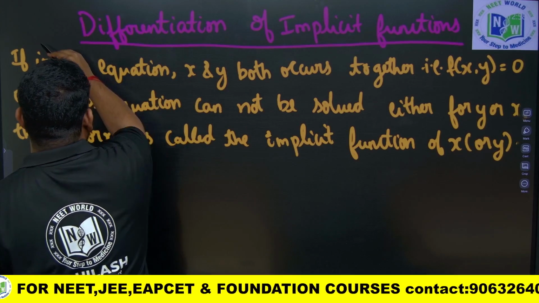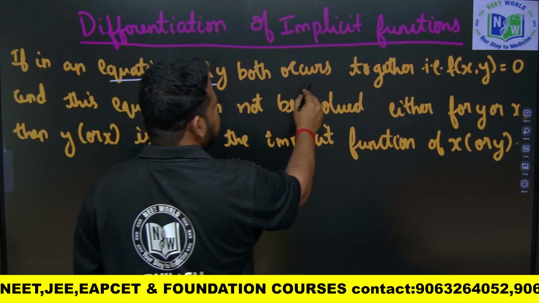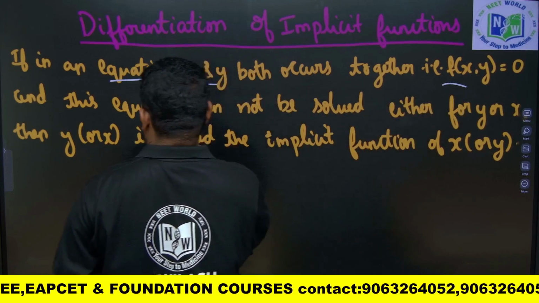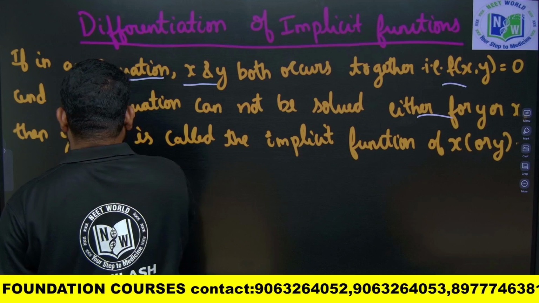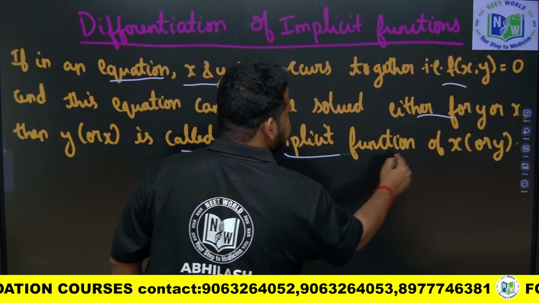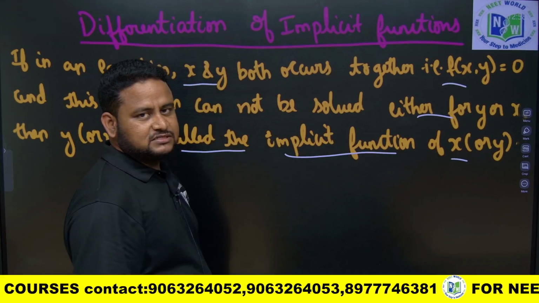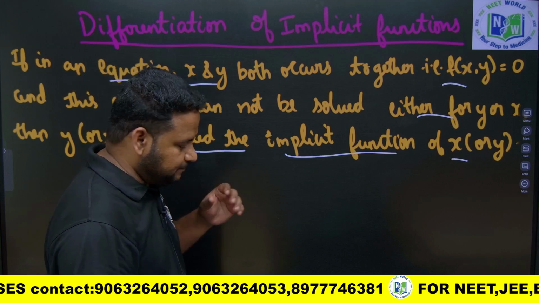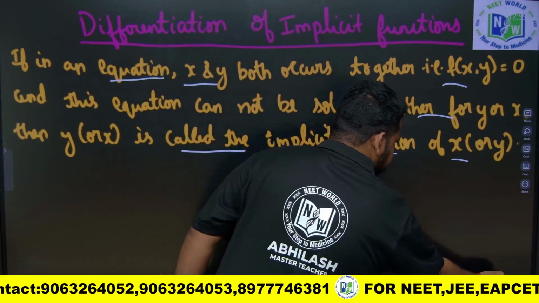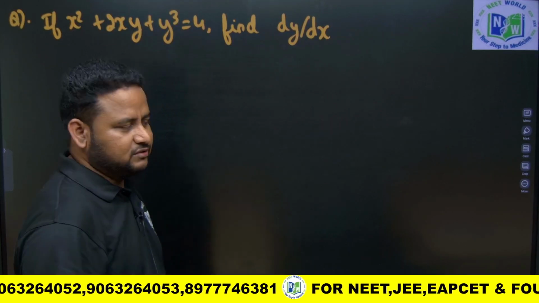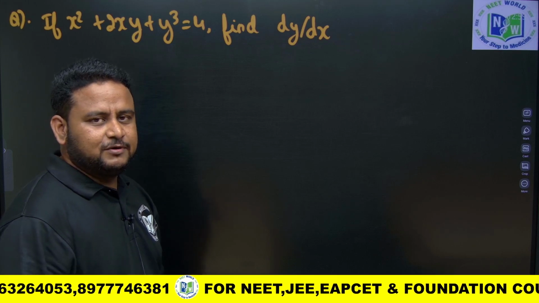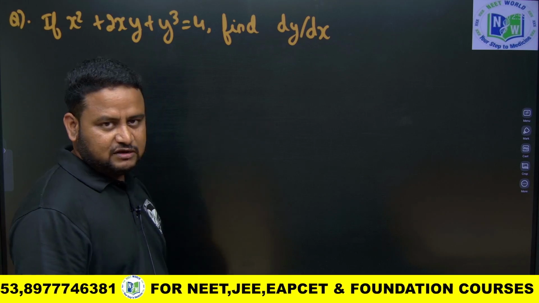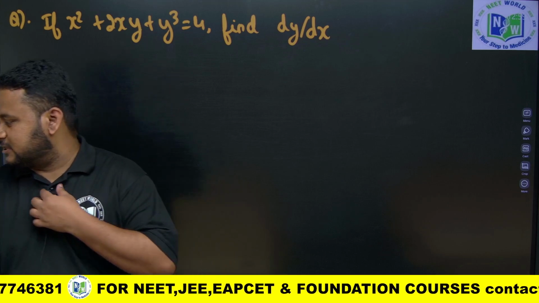If there is an equation where x and y both occur together, f of x comma y is equal to 0, and this equation cannot be solved either for y or for x, it is called an implicit function of x or y. That is the simple basic definition. We need not worry about that. So let us see the question and solve this. Actually, for implicit functions, we also have a shortcut method. We will be doing it in shorts, but anyway, I will tell you now itself how to do the question using the shortcut method. So let us start, friends.